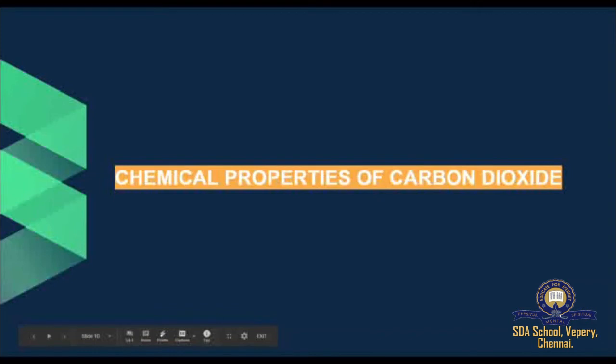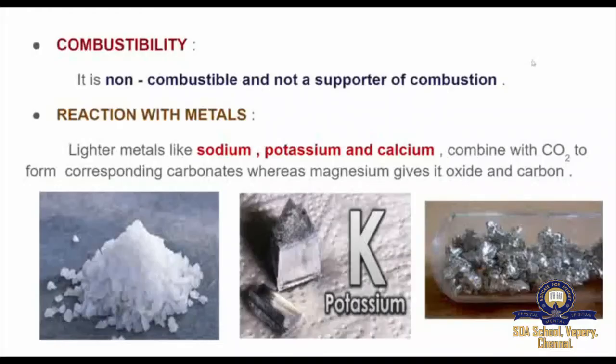Next, we will see the chemical properties of carbon dioxide. First property is combustibility. Carbon dioxide is non-combustible and not a supporter of combustion. Reaction with metals. Lighter metals like sodium, potassium and calcium combine with carbon dioxide to form the corresponding carbonates, whereas magnesium gives its oxide and carbon.